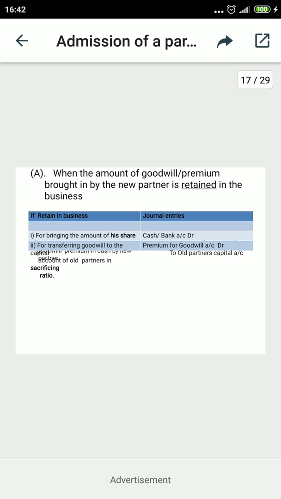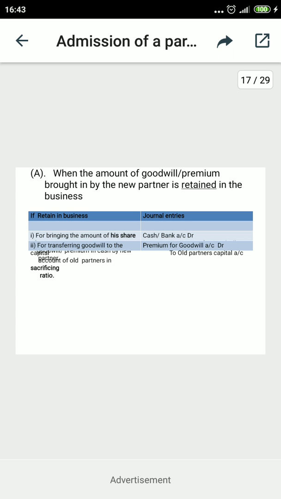Here the old partners are the sacrificing partners, those who are giving their shares in favor of the incoming partner. So the sacrificing partners' capital accounts will be credited, and the premium is to be distributed among the old partners in the sacrificing ratio.